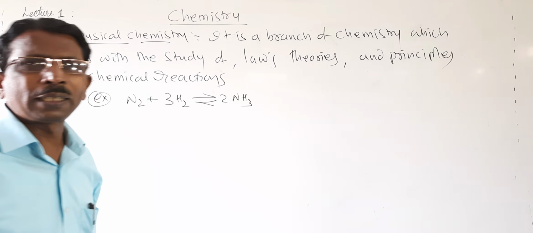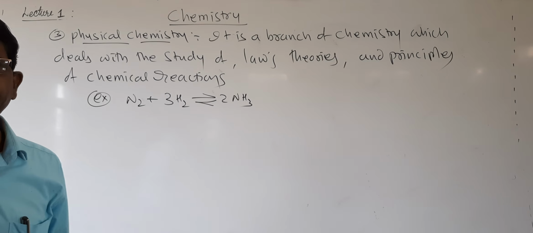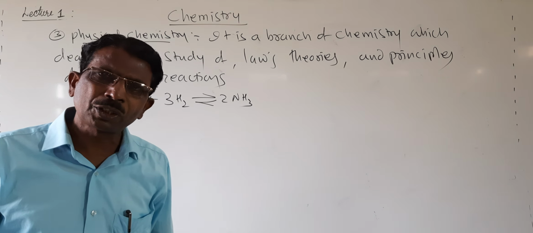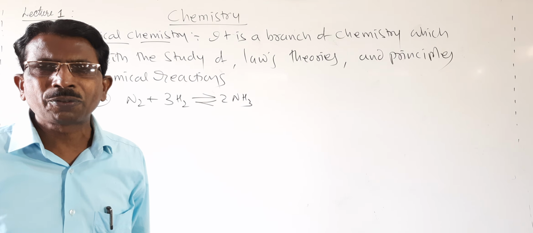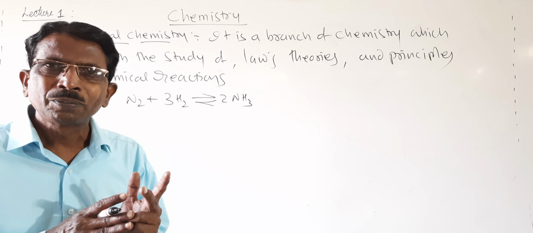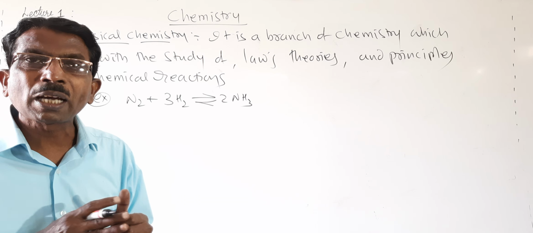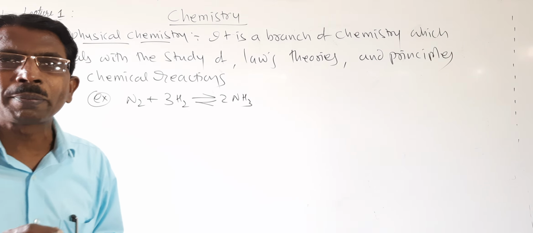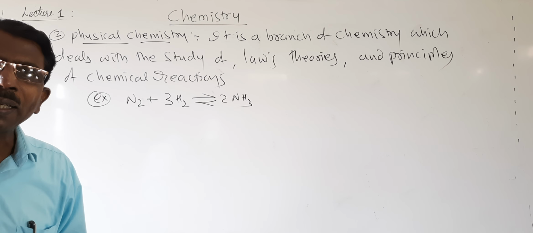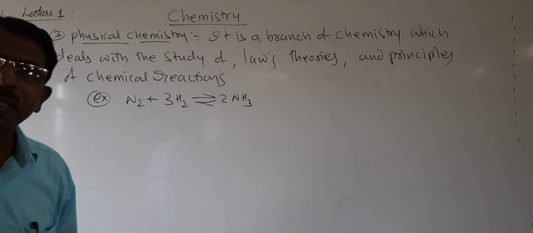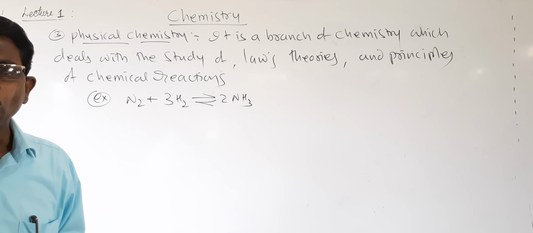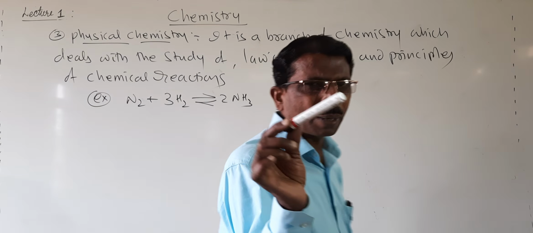Now let us see what is matter. At the beginning I told that chemistry is a branch of science which deals with the study of composition, structure, properties and uses of matter. Then what is matter? Matter is defined as anything which occupies space and has mass. For example, this pen is also matter.